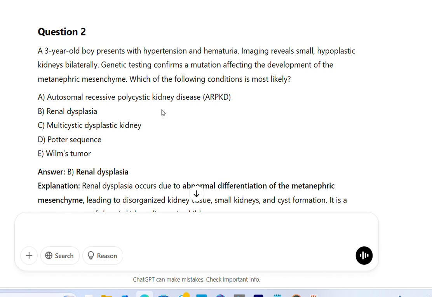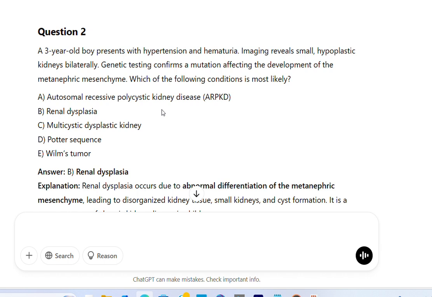Question 2. A 3-year-old boy presents with hypertension and hematuria. Imaging reveals small, hypoplastic kidneys bilaterally. Genetic testing confirms a mutation affecting the development of the metanephric mesenchyme. Which of the following conditions is most likely?